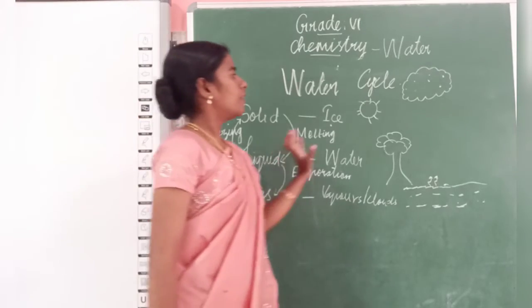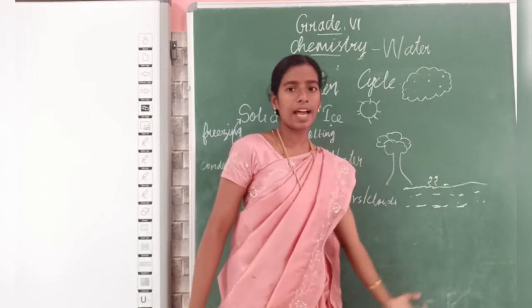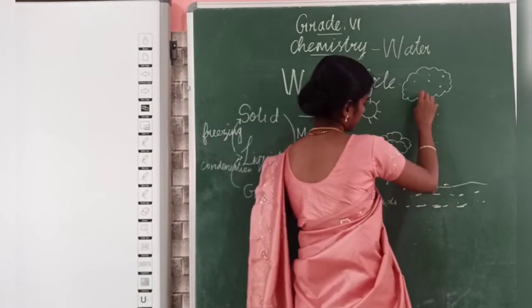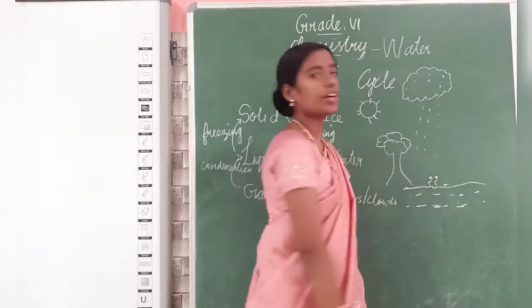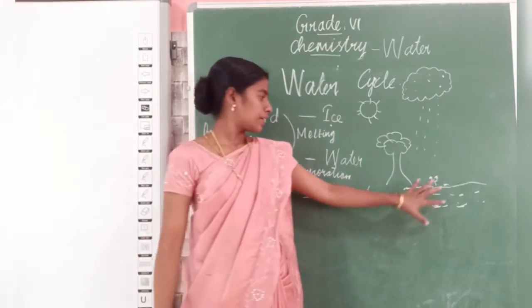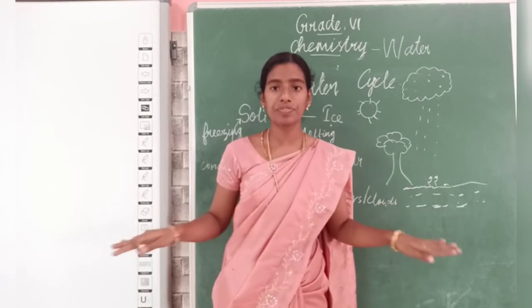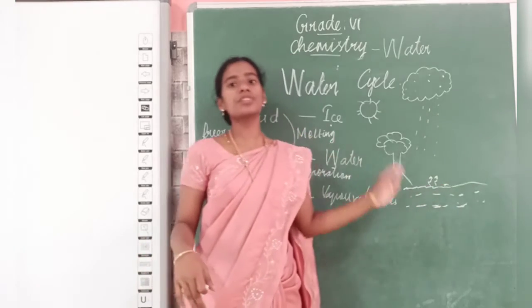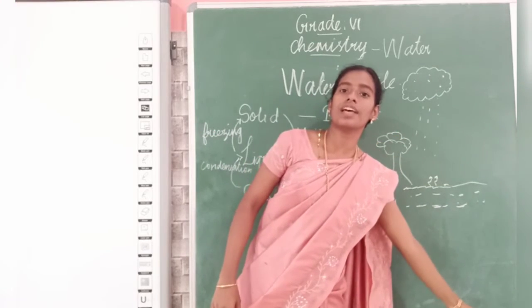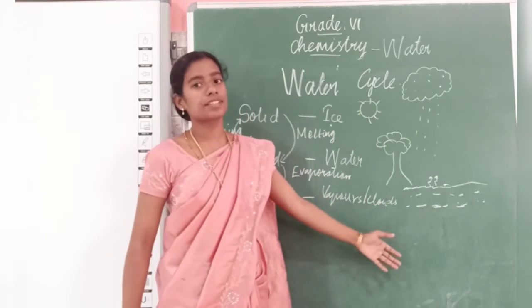Then, when this cloud is again changing into rain, we get the water. So, in water cycle what happens? Here water is there in the surface of the earth. Again it is going as a cloud and again it is reaching the surface.